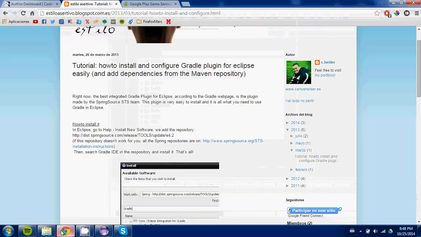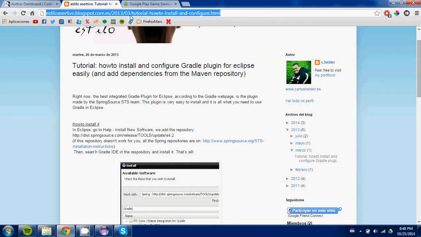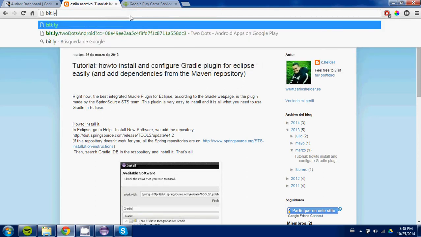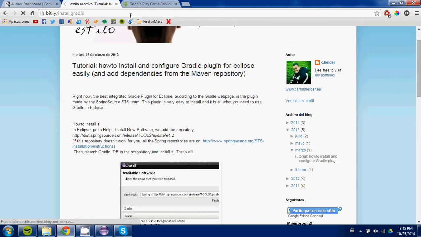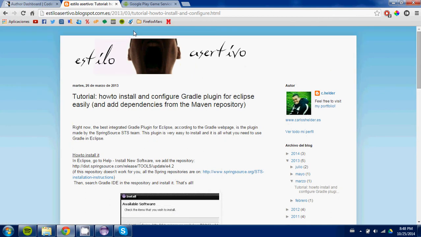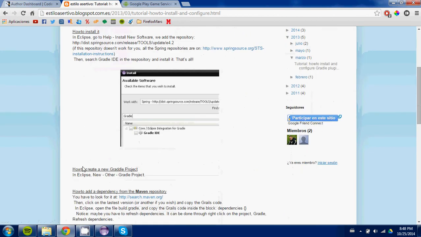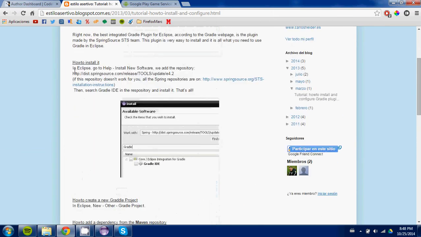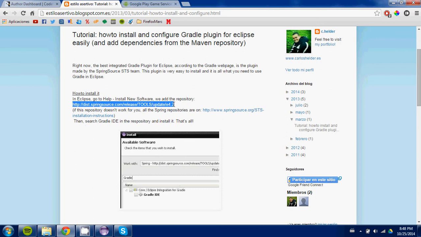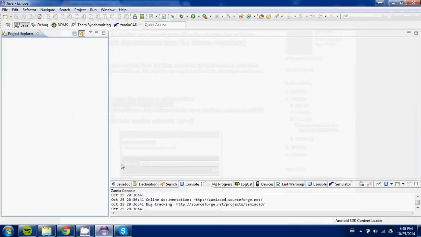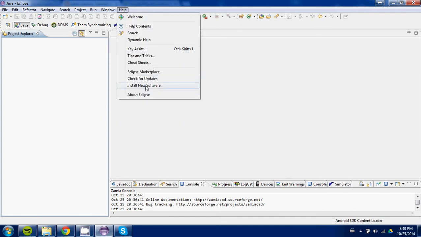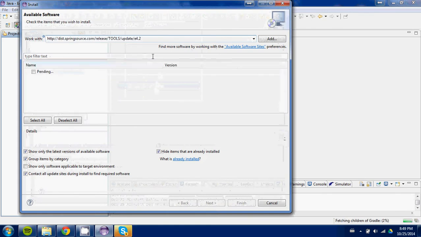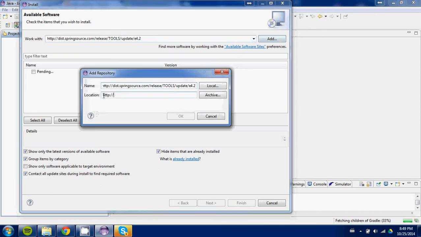To install Gradle, we gotta go to our browser and go to bit.ly/installGradle, and it's going to go to a tutorial on how to install Gradle, but the only thing you need to do is copy this link here, go to Eclipse, Window, Help, Install New Software, and paste the link here.